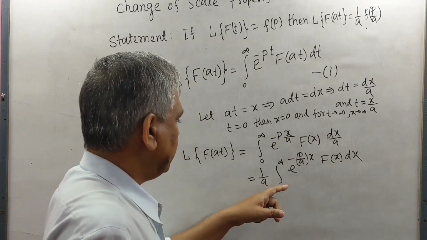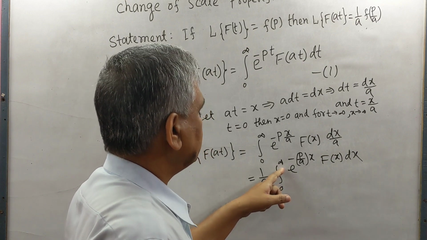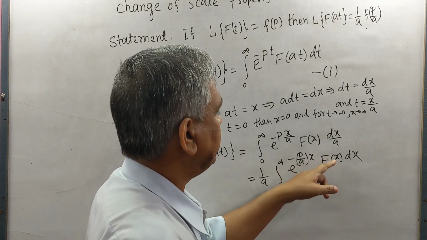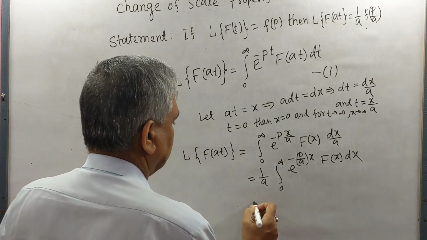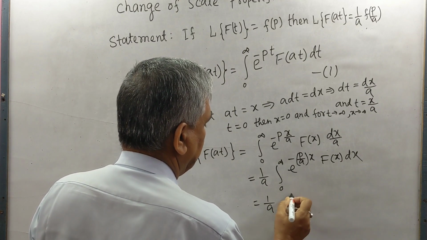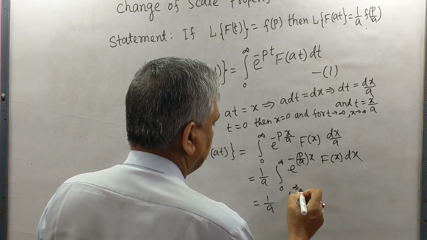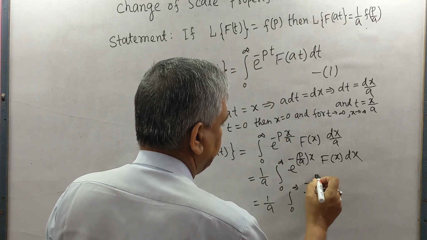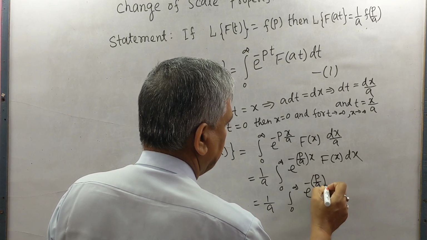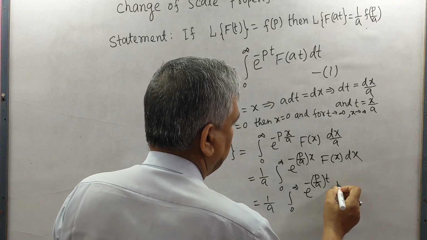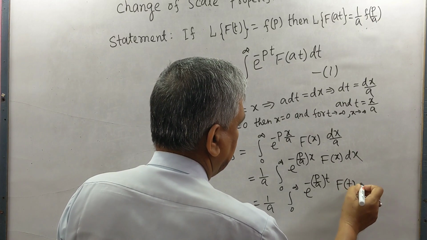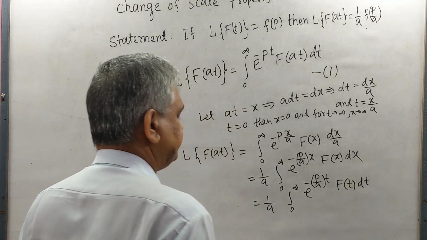This is the definite integration. So we may change the variable x into t: 1 by a, integral from 0 to infinity, e to the power minus p by a t, f(t) dt.